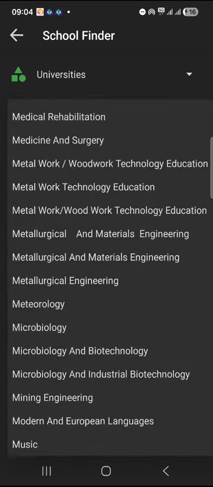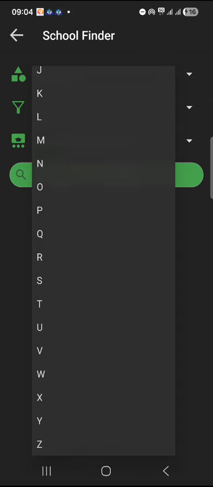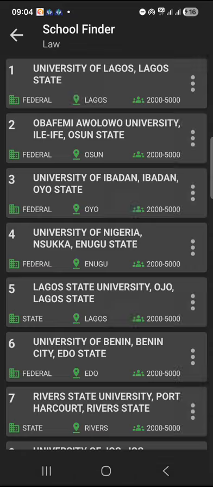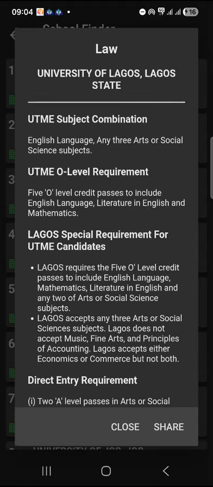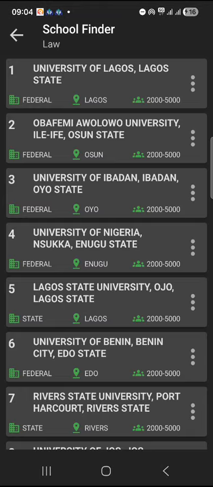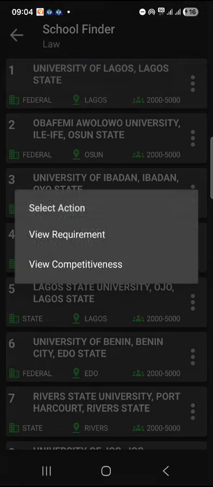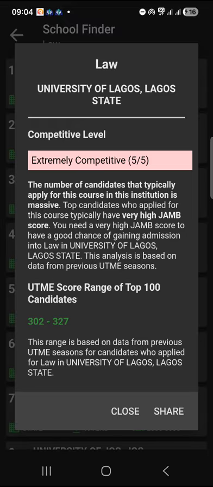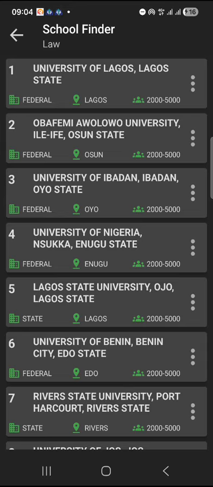Okay, I'm also going to go into engineering, or law. Let me choose law. For those of you studying law, you can see that Unilag is at the very top. About 2,000 to 5,000 applicants selected Unilag last year to study law. If you check the requirements, you will see the subject combination, the O-level requirement, and other special requirements. I wouldn't want to go into all of that, but let's look at the competitive level. The score range of the top 100 is 302 to 327. So that's very competitive.